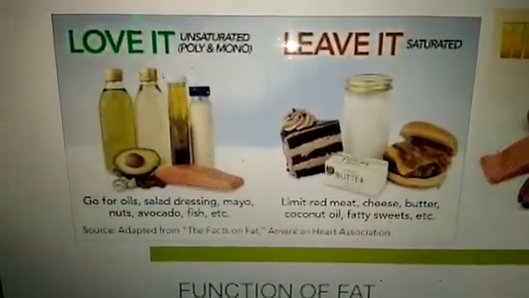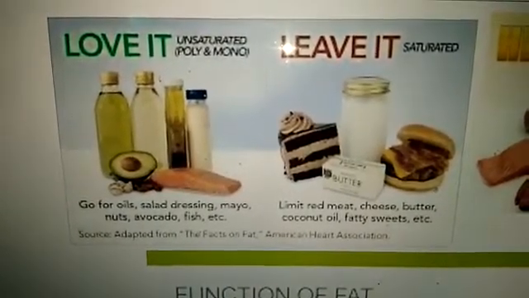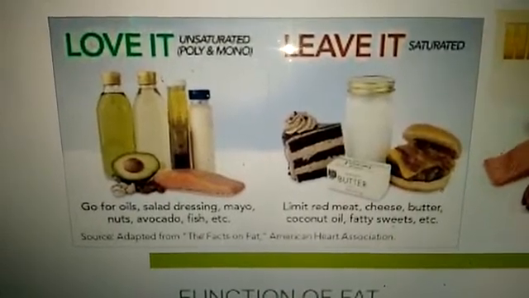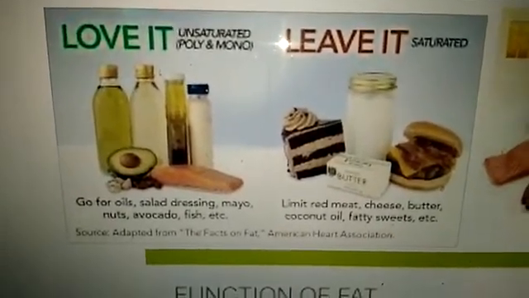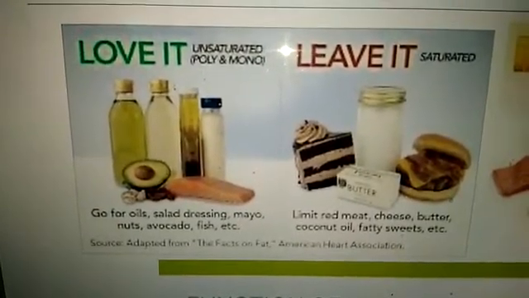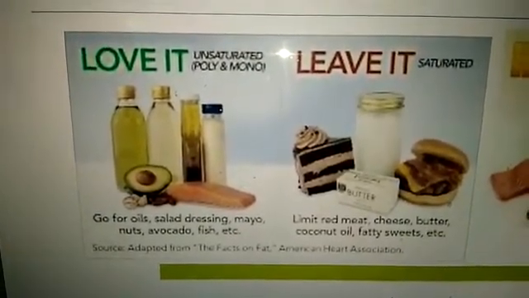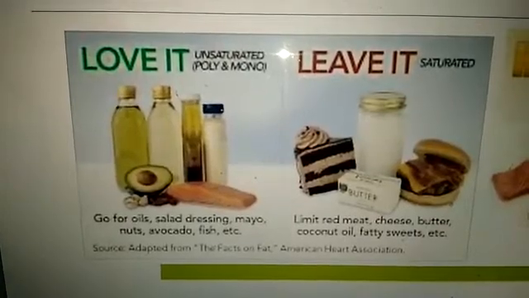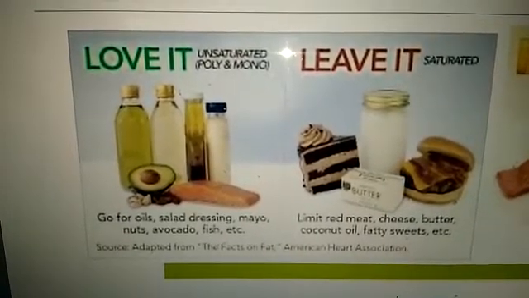Now the ones we should like, that is the unsaturated type of fat, they are the oils, nuts, avocados, fish, etc. And salad dressing. Salad dressing is the type of oil which we mix with the salads.